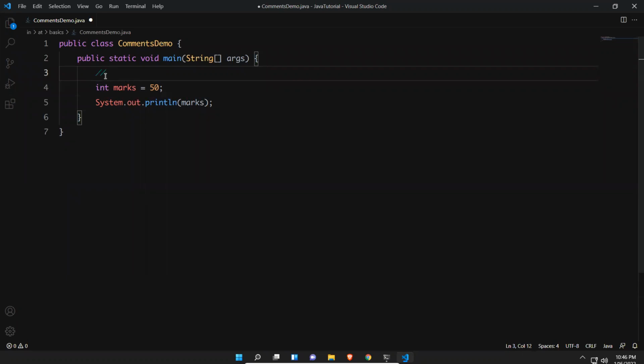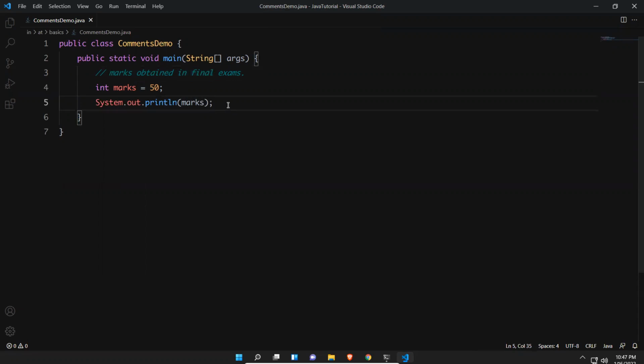These marks I can say: marks obtained in final exams. So I mentioned marks obtained in final exam. This is a single line comment as I'm using 2 forward slashes. I'm giving some extra information that I got these marks in my final exam. In real time it might be different; I'm just showing you one example.